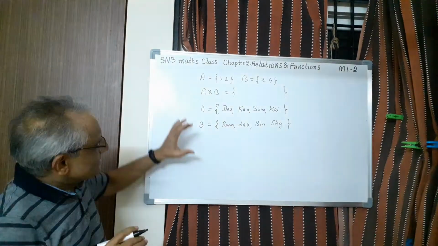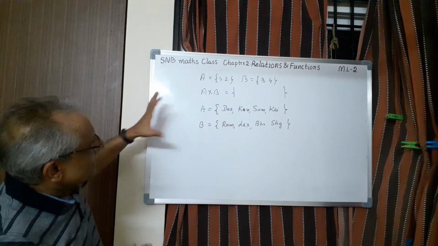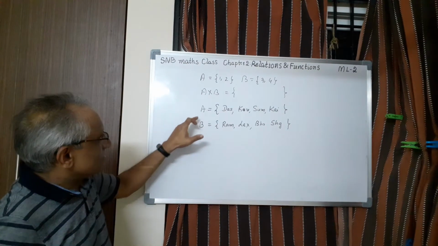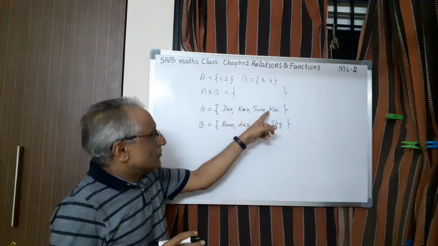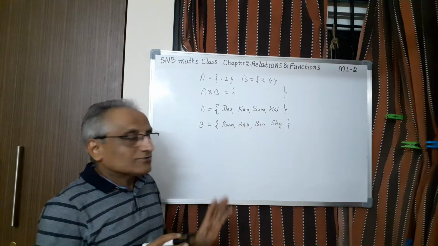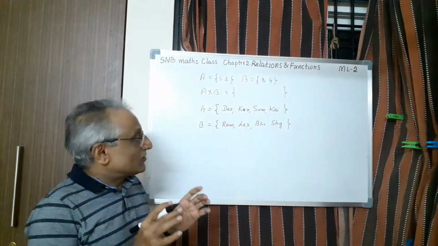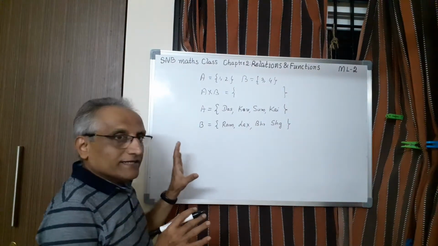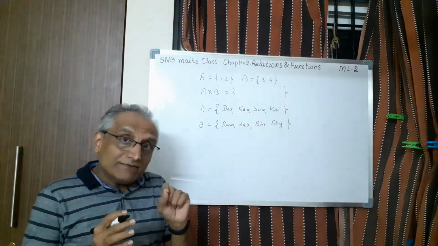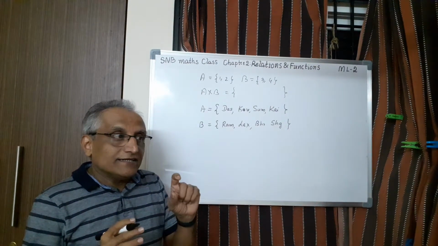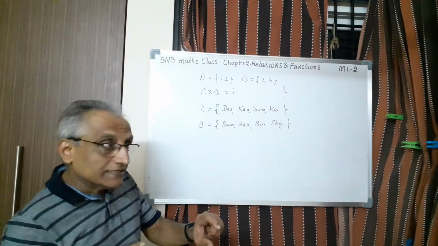Now in terms of mathematics, I can make a cross product, A cross B. Yesterday in the last class we have seen this contains four elements, and this contains four elements. So 4 into 4, 16 ordered pairs I can make in A cross B, or B cross A also, 16 ordered pairs. Now I made a mention that a relation is nothing but a subset of ordered pairs.